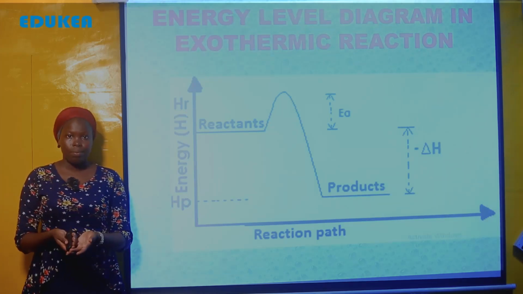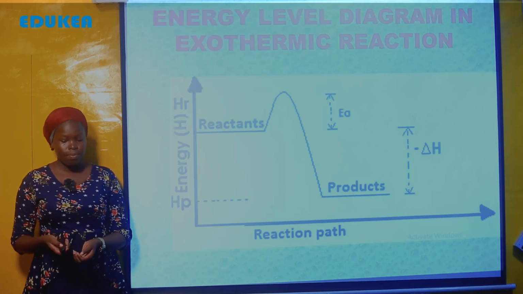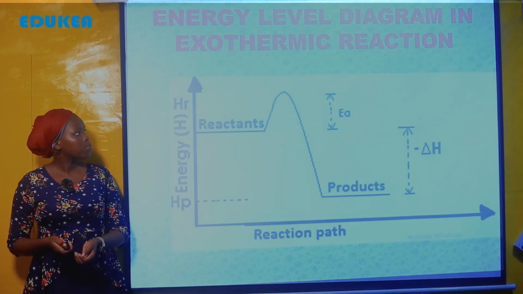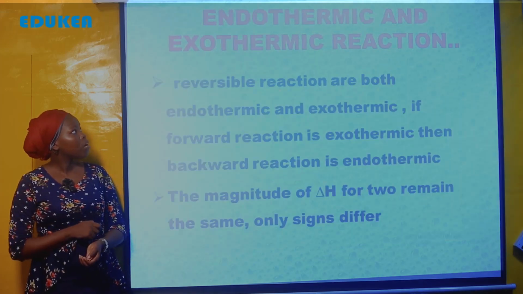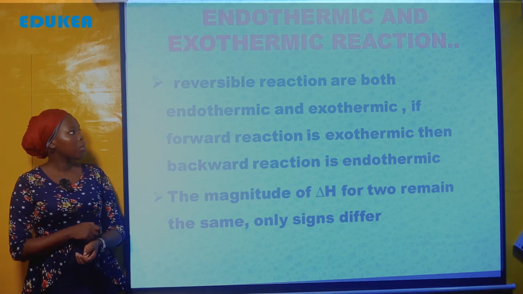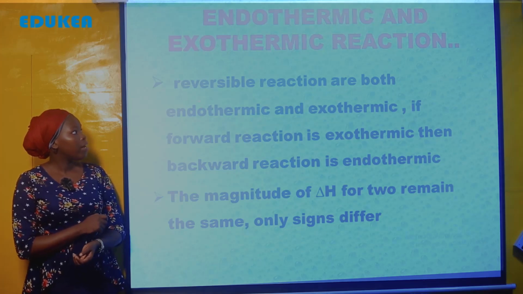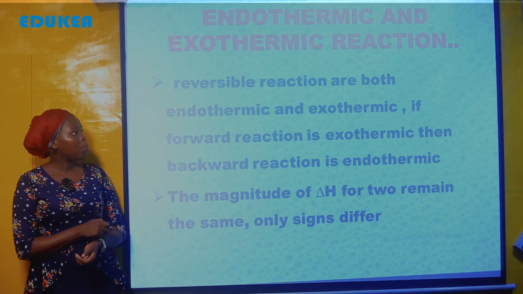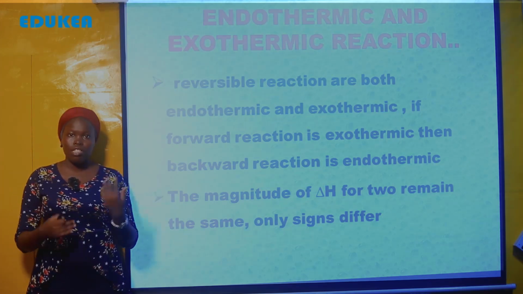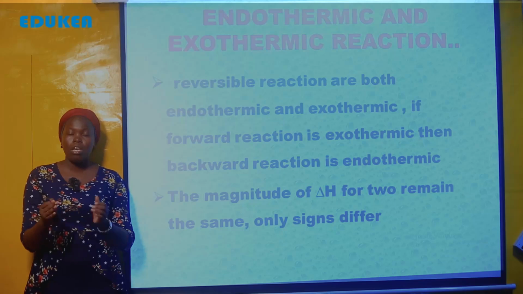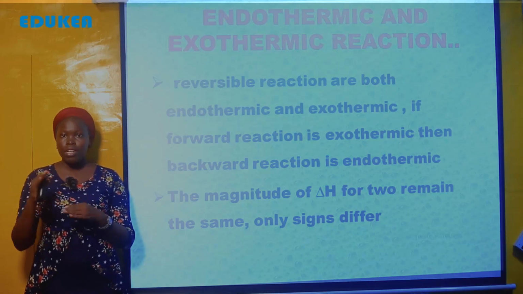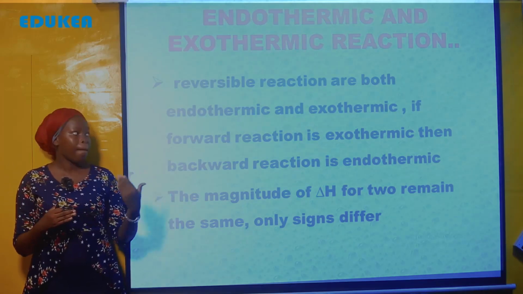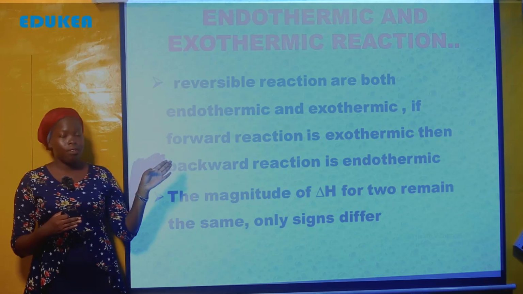Now, endothermic and exothermic reaction, the reversible reaction are both endothermic and exothermic. Katika reversible reaction sema kama ni reaction ambayo ina proceed in both direction, forward and backward. So katika hapa reversible reaction is both endothermic and exothermic. If forward reaction ni endothermic, the backward reaction will be exothermic.